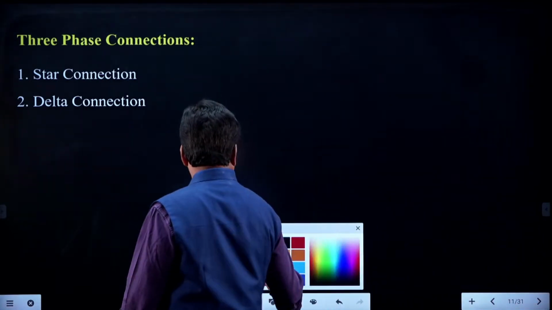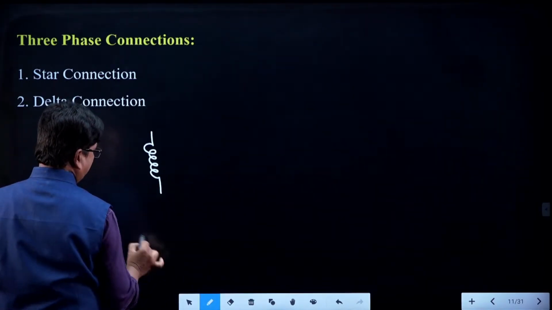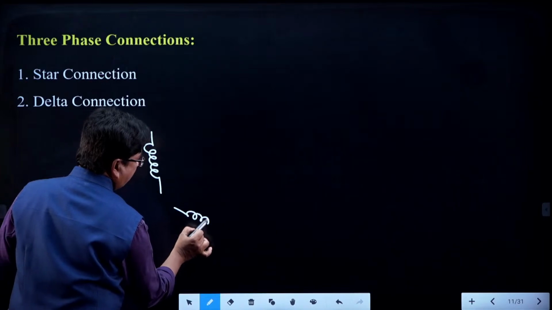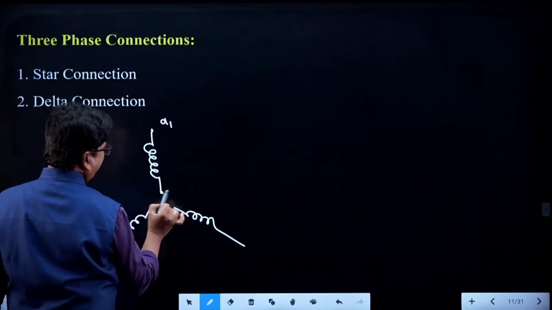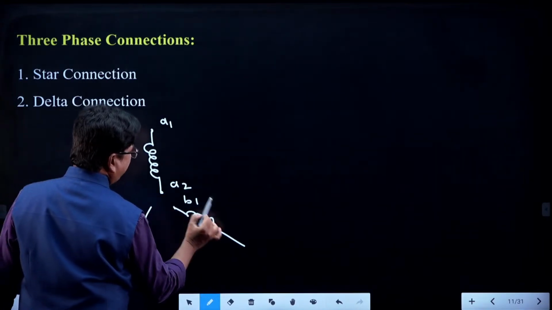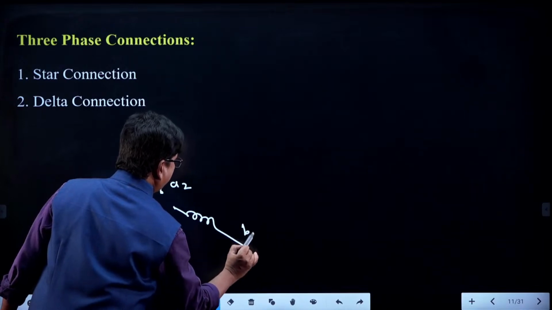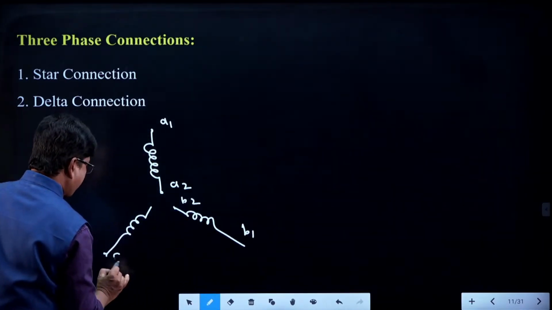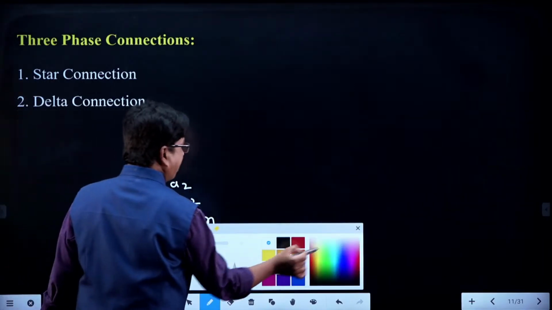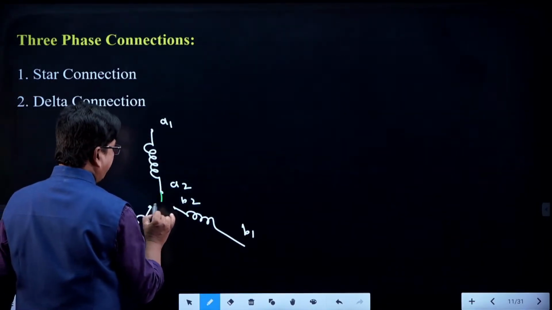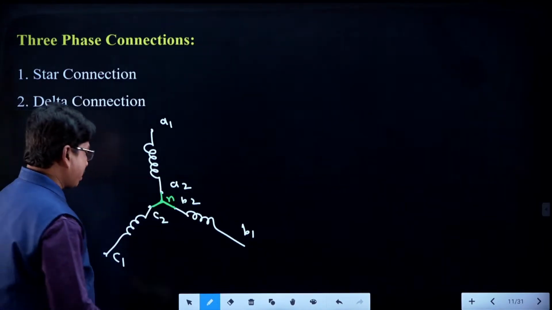Whenever you are having three windings like this, these are the three windings. Suppose this is A1, A2, this is B1, B2, and this will be C1, C2, right. When you are joining all the same points here, A2, B2 and C2, that will become the neutral point, and that will become the star connection.